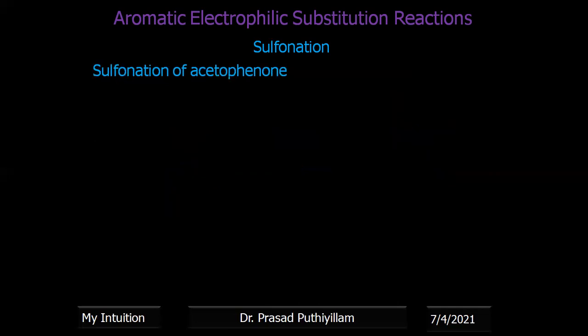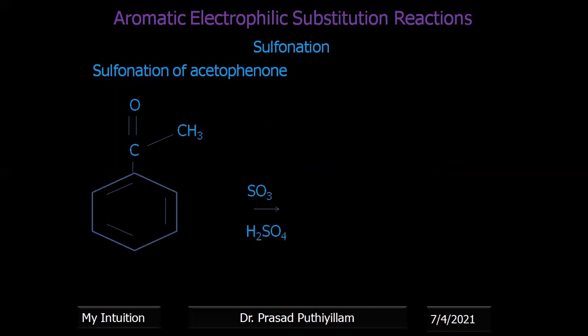Now sulfonation of acetophenone. The acetophenone structure I'm drawing, C6H5COCH3, that is acetophenone. Acetophenone reacts with SO3 in the presence of sulfuric acid. So where do we expect the SO3H?